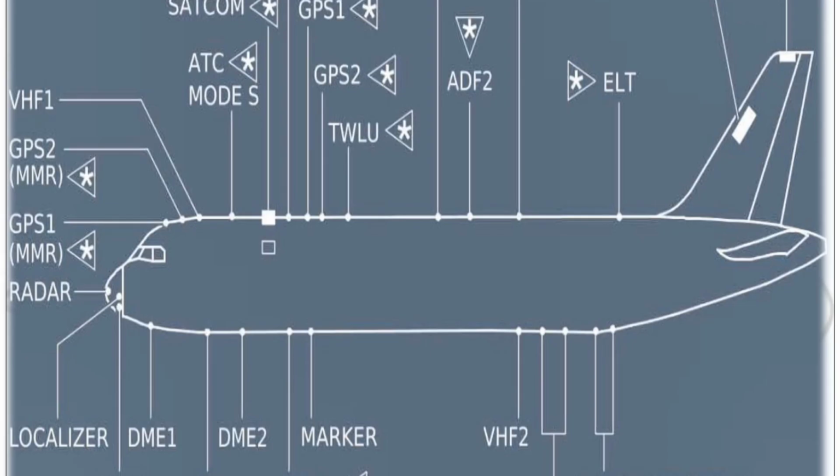Next, the Airbus 320 is fitted with a number of communication and navigation antennas. Just pause the video and go through it.